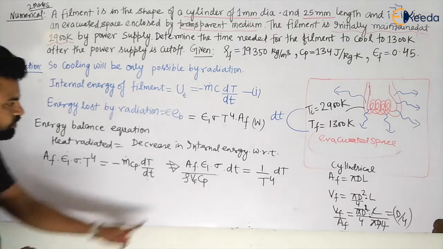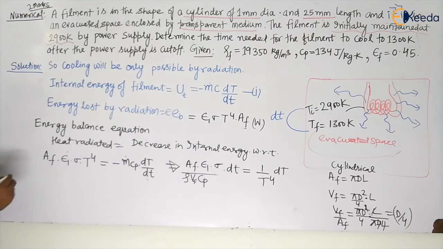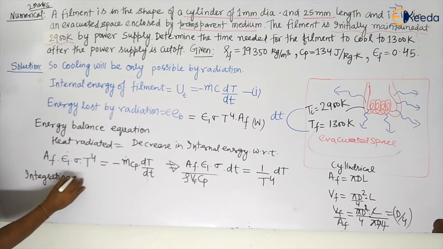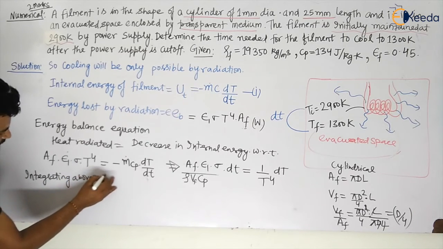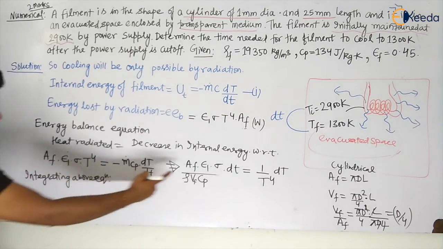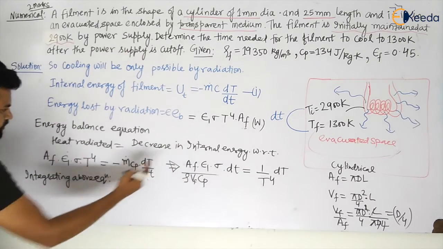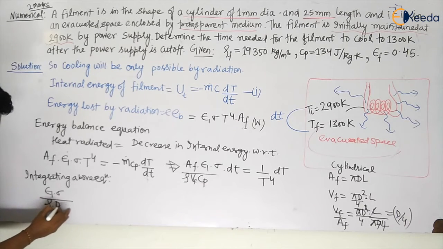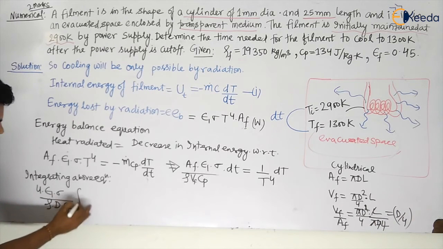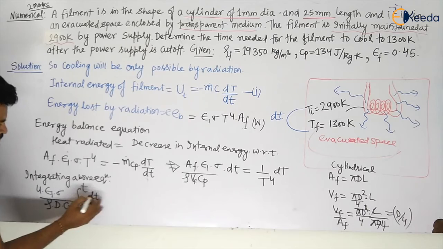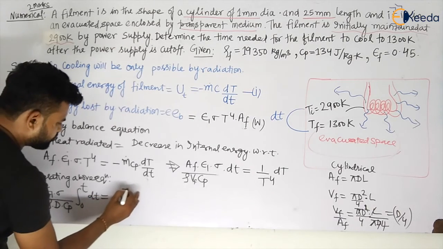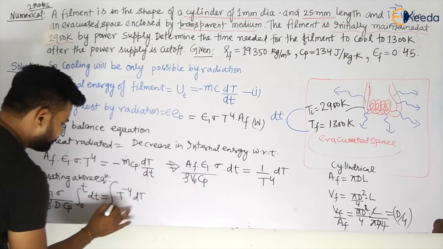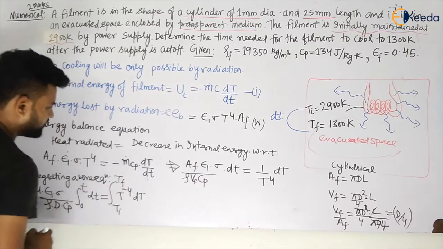Now let us put all these values and integrate the equation. So integrating the above equation, what I will have, let us see. I am integrating this equation with respect to time, and this will become epsilon 1 sigma divided by rho into d divided by 4 into Cp, multiplied by the integral from 0 to t of dt, is equal to the integral of t to the power minus 4 dt, from t initial to t final, my dear students.